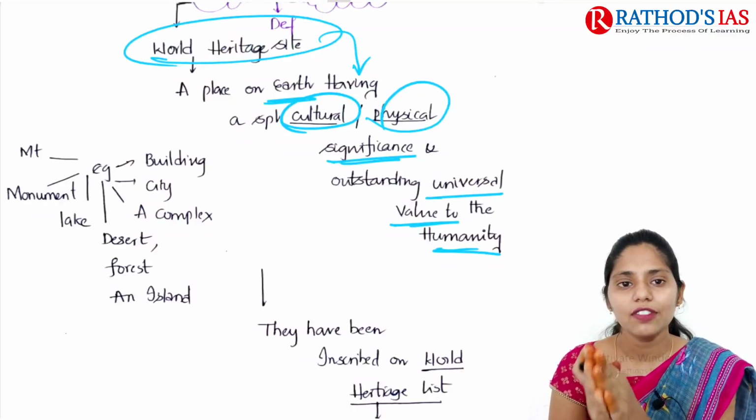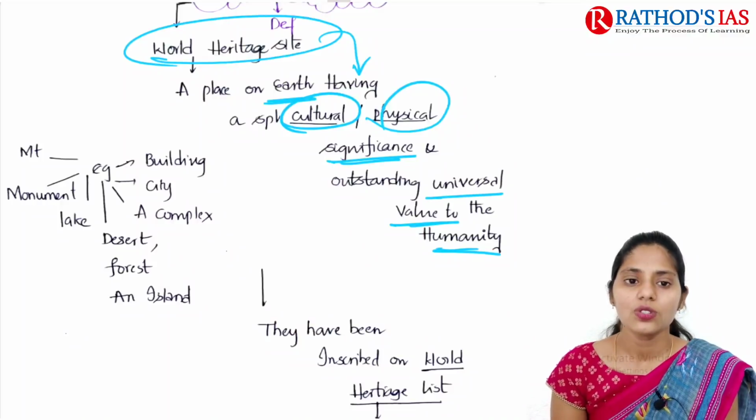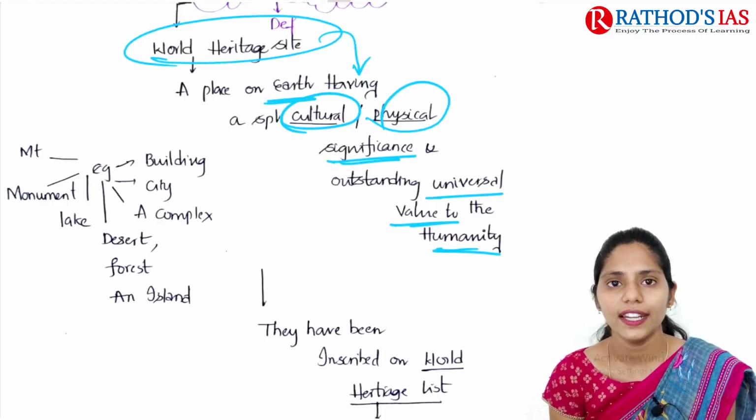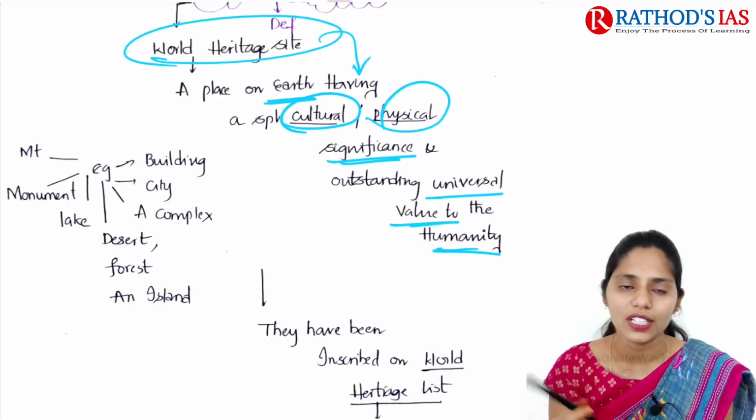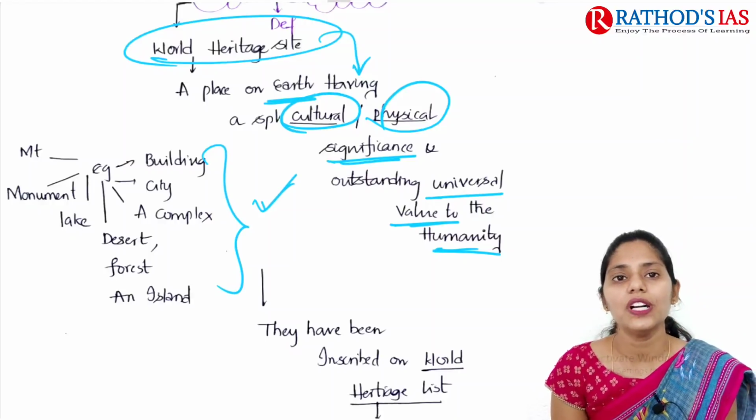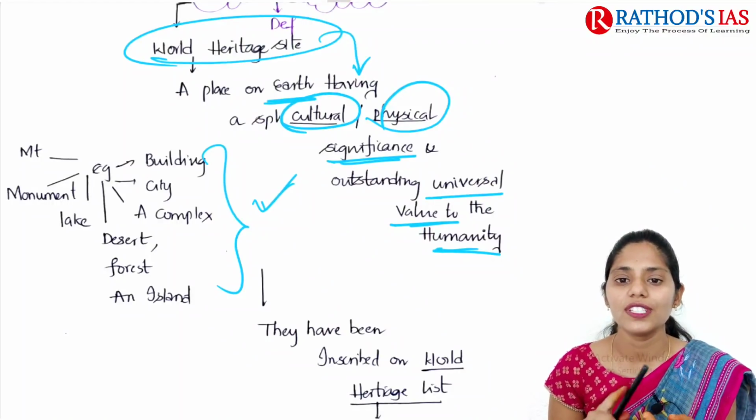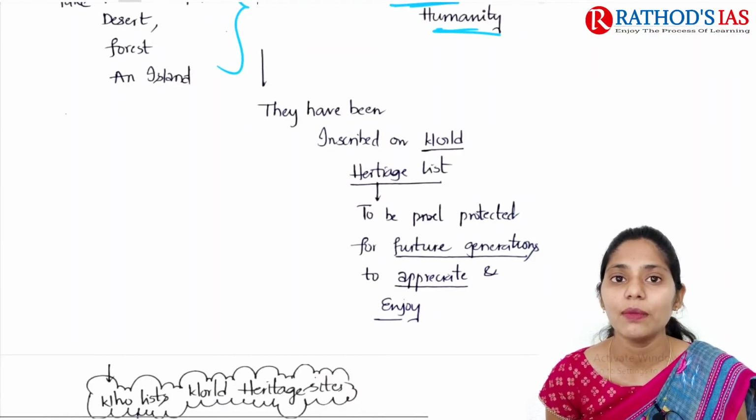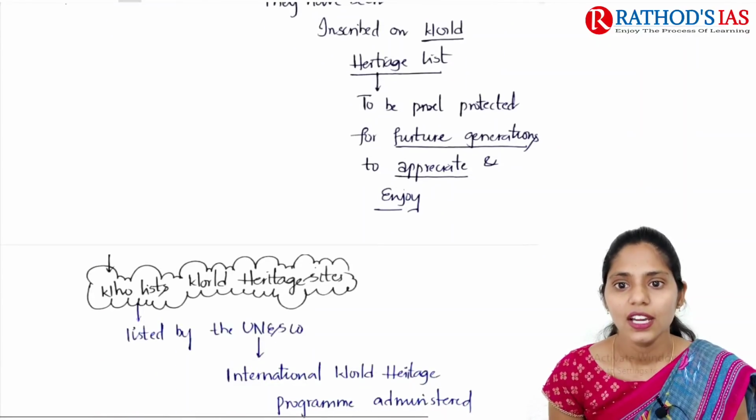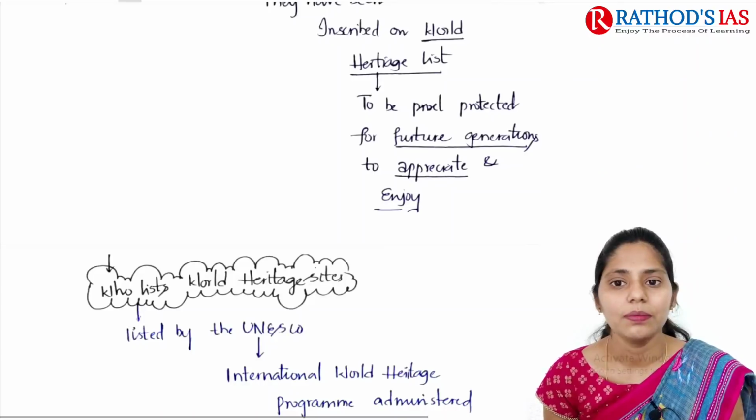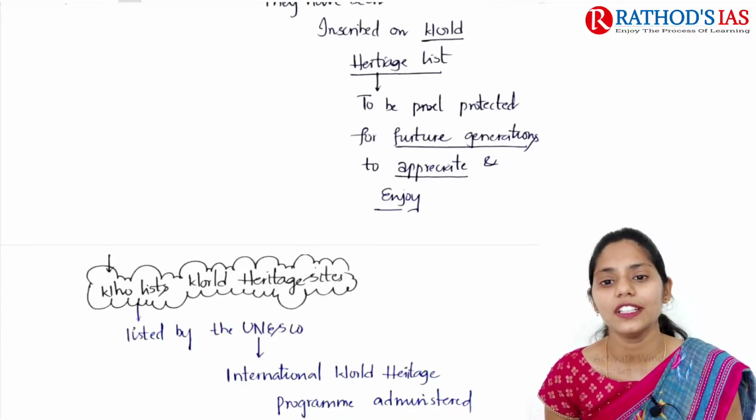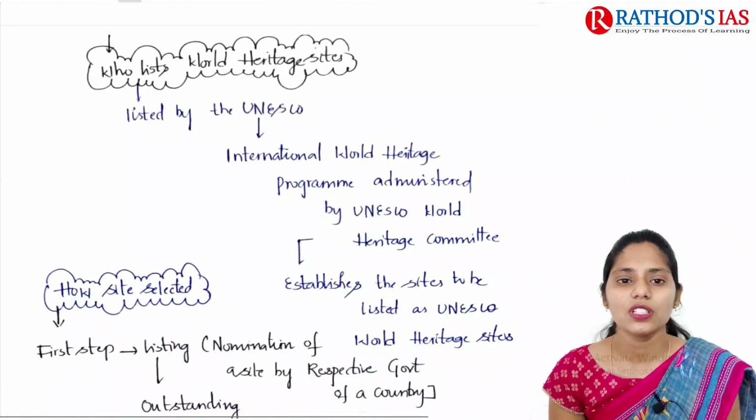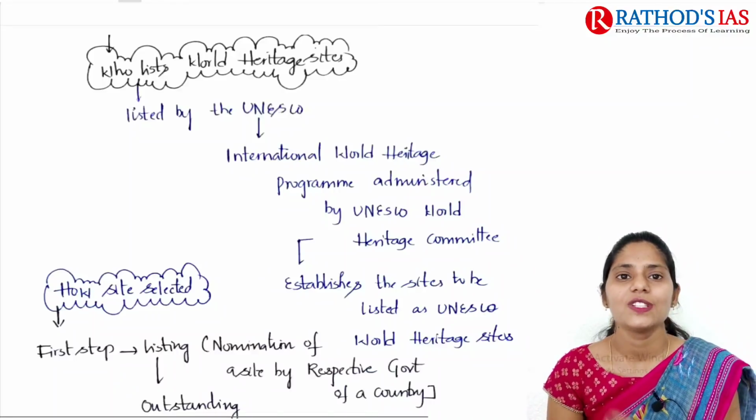So which of the following will be given this World Heritage Site status? It may be a building or a city, a complex or a desert, forest, island, lake, monument or mountains. So all these things can get World Heritage Site status if they have cultural or physical significance and outstanding universal value. Okay, so they have been inscribed on the World Heritage list. So why, what is the need here? Because we need to protect those for our future generations, so that they can appreciate and enjoy them too, right? So if you are talking about who lists these World Heritage Sites, it is listed by UNESCO.